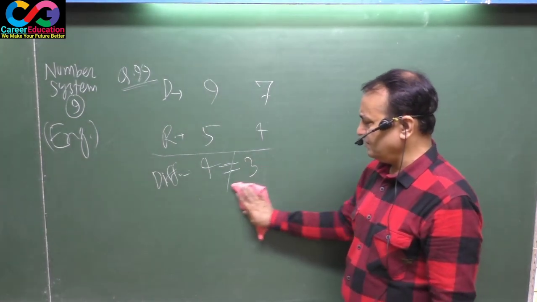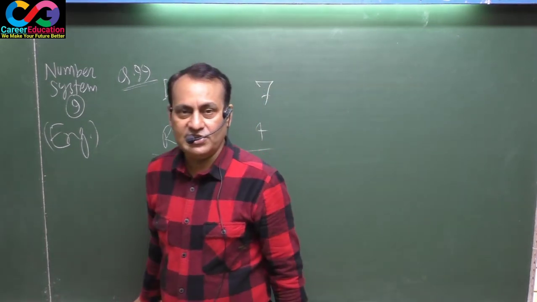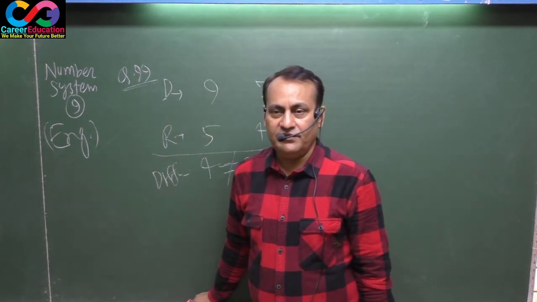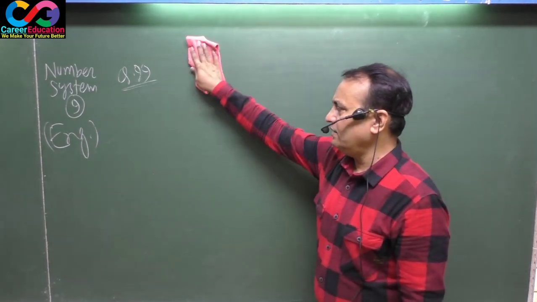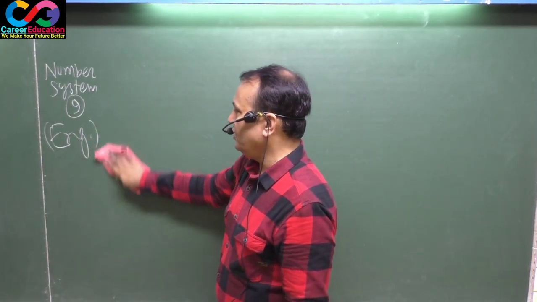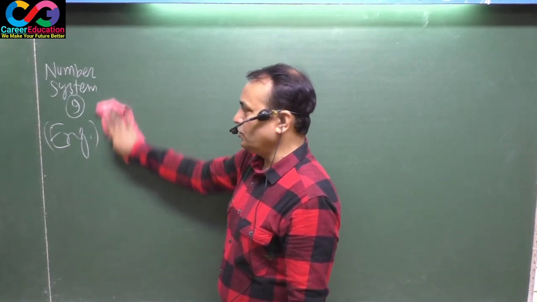If the difference got is unequal, certainly go through the options.